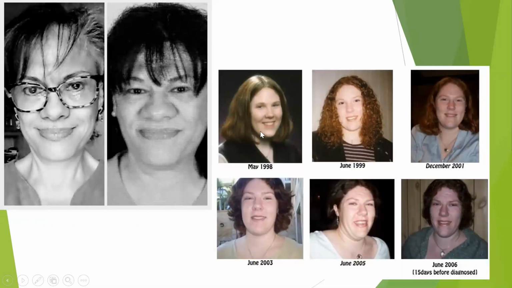This is a lady who was photographed in 1998, then 99, 2001, 2003, 2005. Here it is quite obvious. This is the next year, 2006, just 15 days before the diagnosis.